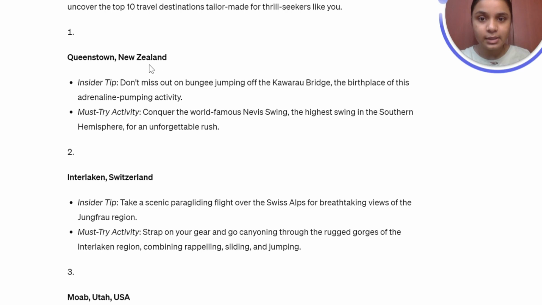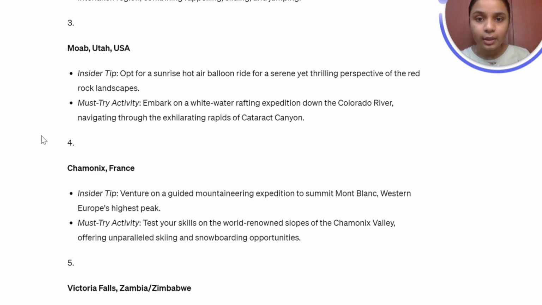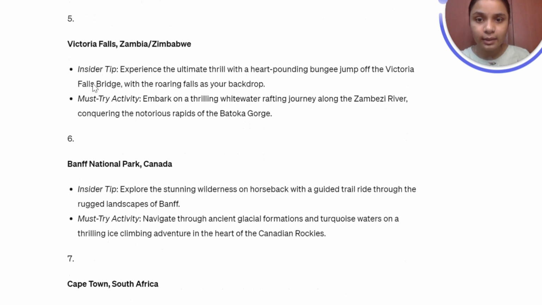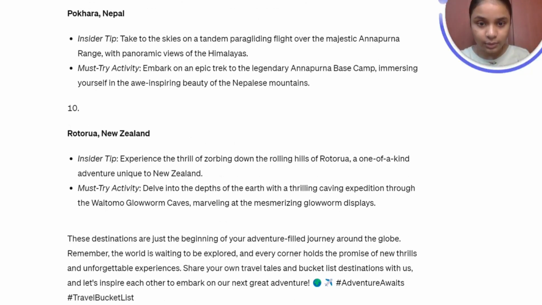So we have Queenstown, New Zealand, and we were given an insider tip that says don't miss out on bungee jumping off the Kawarau Bridge, the birthplace of this adrenaline-pumping activity. And the must-try activity is the world-famous Nevis Swing, the highest swing in the southern hemisphere, for an unforgettable rush. You can see it's given us an insider tip and a must-try activity for each location.